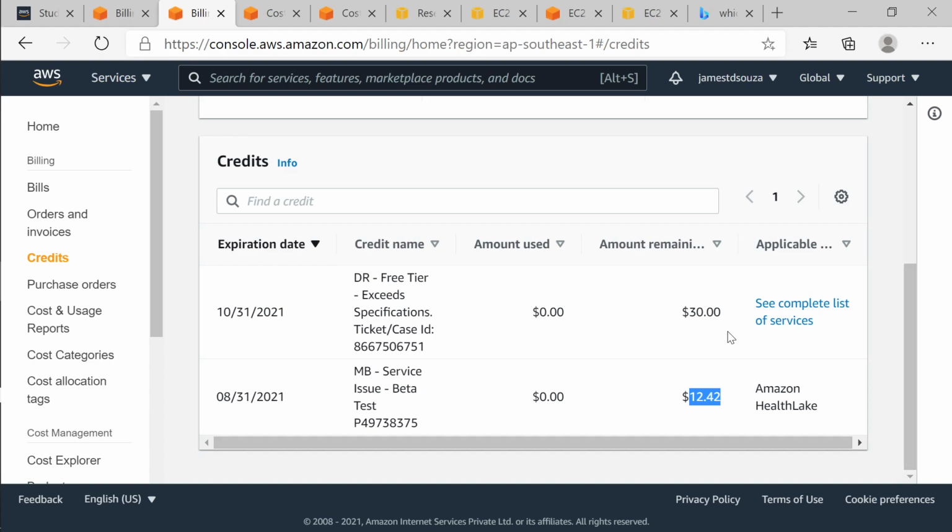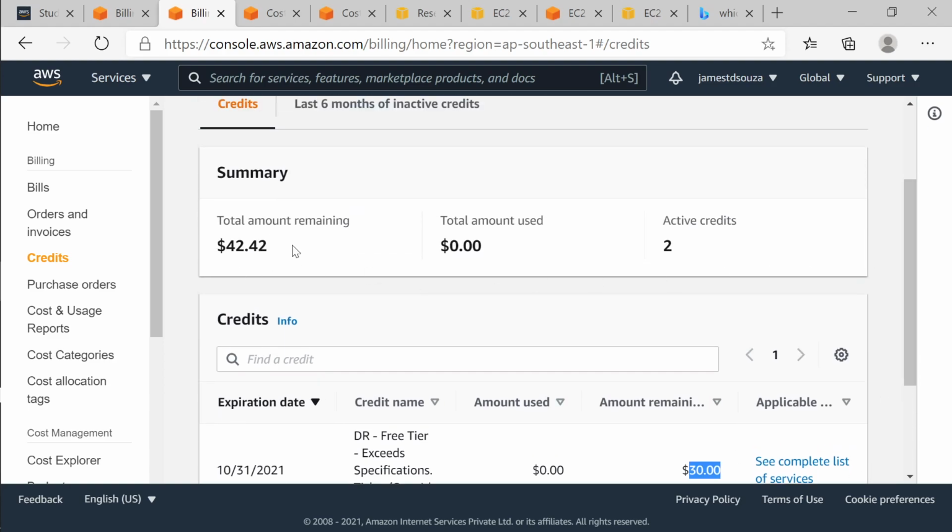So I told them, why are you charging my credits if you are waiving it off? Either you waive it off, or you charge me. If you're charging me, then use my credits. So they realized that they had not waived me, but had taken the money from my credit. So then they retracted and gave me back my credit, and when they gave it back, they gave me $30. So they gave me more than what I had earlier. So right now it seems like I have $42 of credit over here, and that is what I can spend.